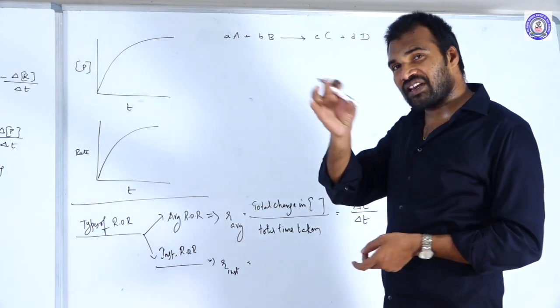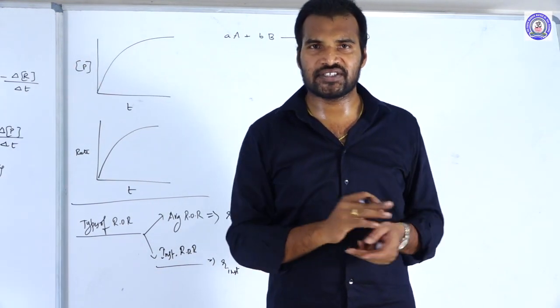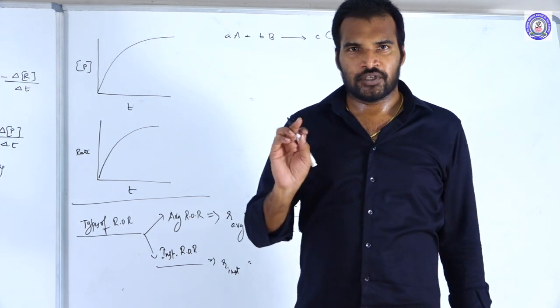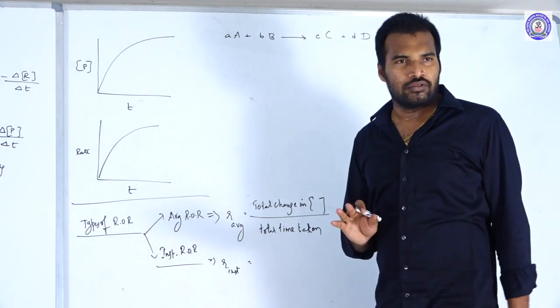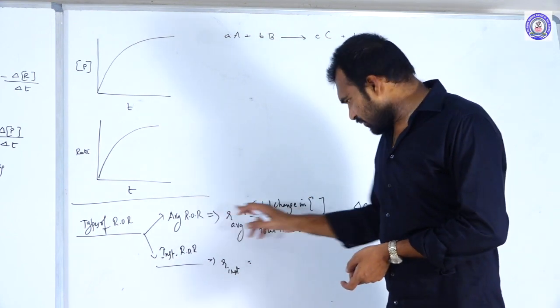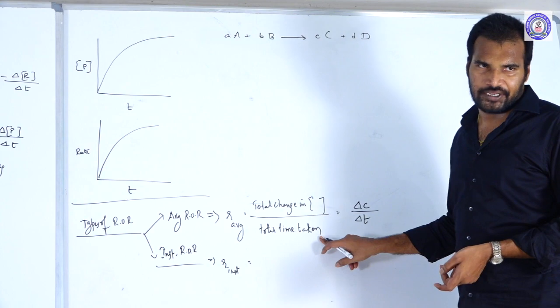So then what is the average rate of that speed? Average rate is equal to the total distance traveled divided by the total time taken. Total distance is how much? 60. Total time was 5. 60 by 5 means 6 by 5, 1.2. That is the average rate. So similarly here also, the total change in the concentration by total time taken.